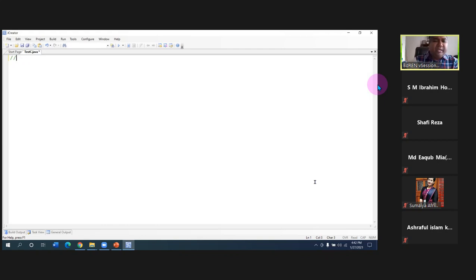So we'll write: this program simply prints a string in the console. Just write it this way so that whenever anyone sees it, they can tell the purpose of this program.